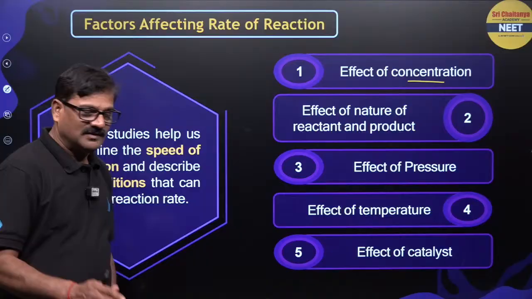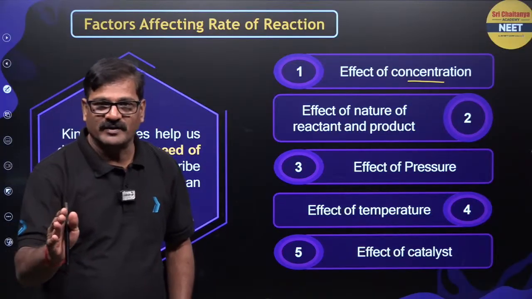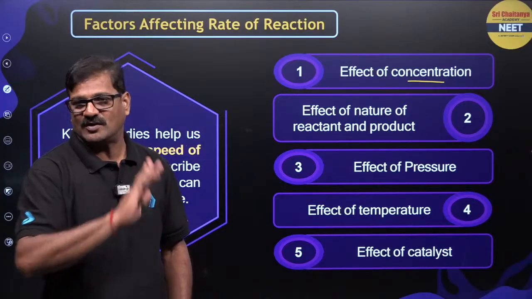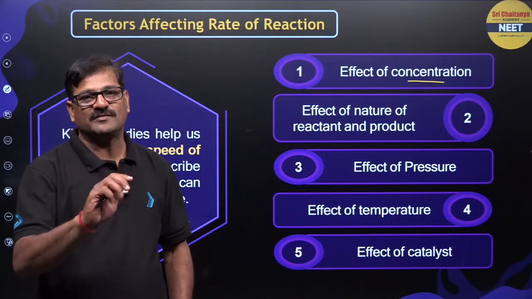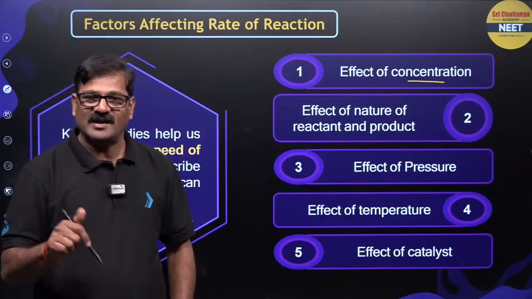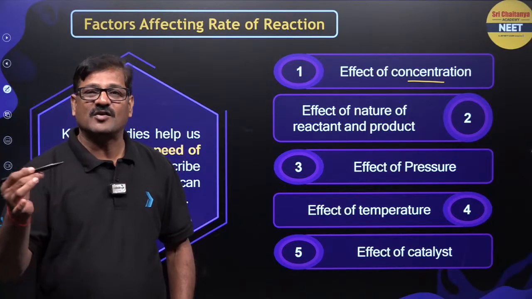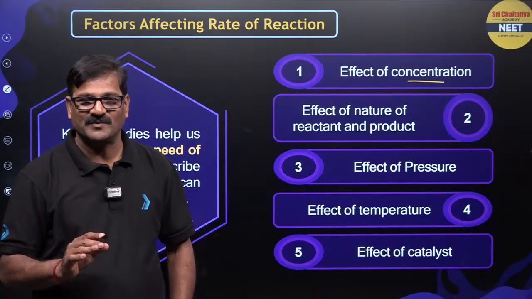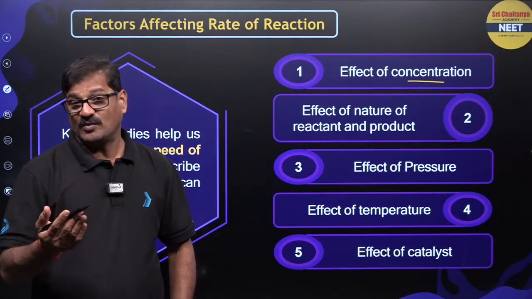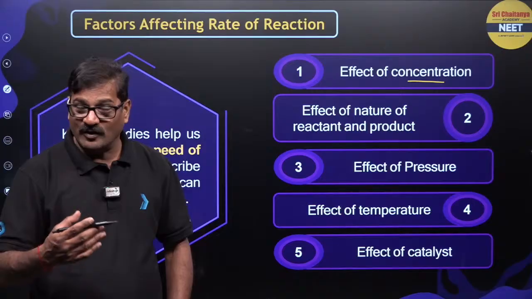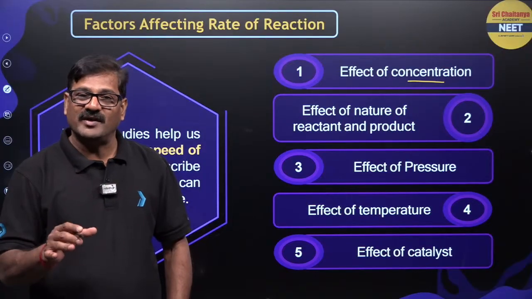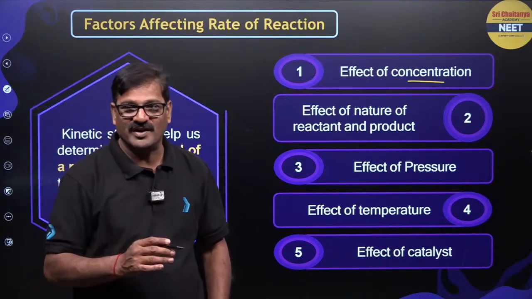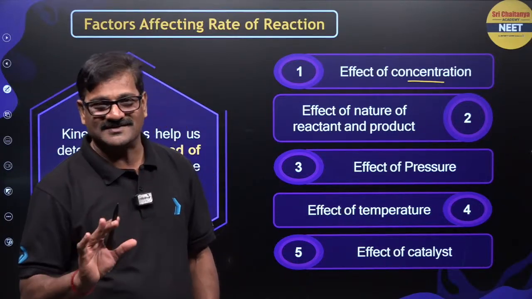Okay, reactions involving gaseous species are faster as compared to liquids and solids. That is about the nature of a reactant. Reactions involving ionic compounds in aqueous solutions are faster as compared to covalent species. When it comes to covalent species, reactions involving breaking and making a smaller number of bonds are faster as compared to breaking and making more bonds.